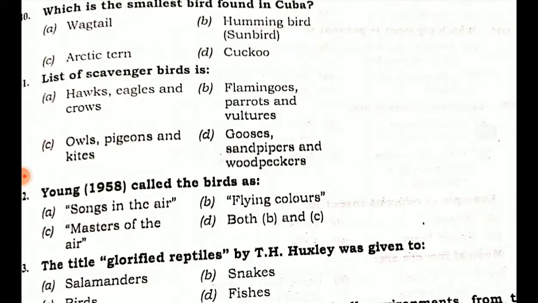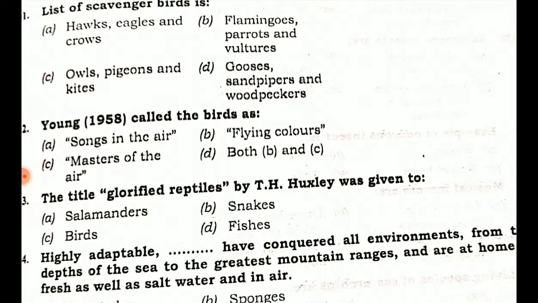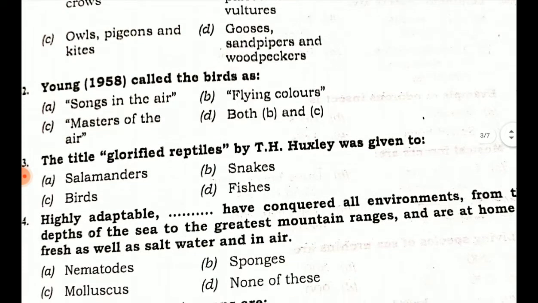The list of scavenger birds: option A hawks, eagles and crows. Option B flamingos, parrots and vultures. Option C owls, pigeons and kites. Option D goose, sandpipers and woodpeckers. So the list of scavenger birds is option A. Young called the birds: option A songs in the air, option B flying colors, option C masters of the air, option D both B and C. So Young called the birds masters of the air, option C.